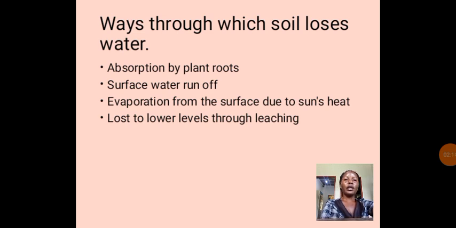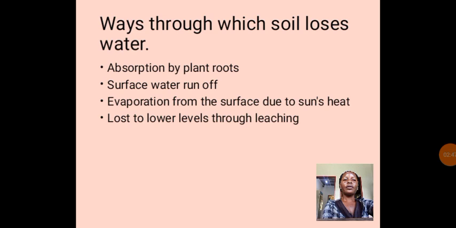So during that absorption, the soil will lose its water. Take an example of heavy trees that have strong or big roots that will be able to penetrate, and those roots will consume a lot of water. So those big trees will cause loss of water from the soil.